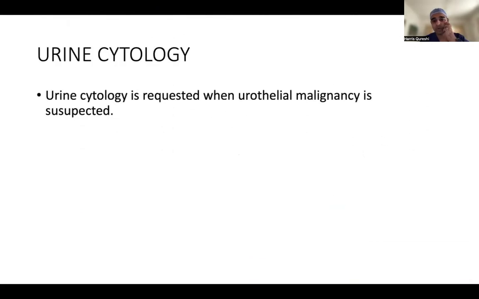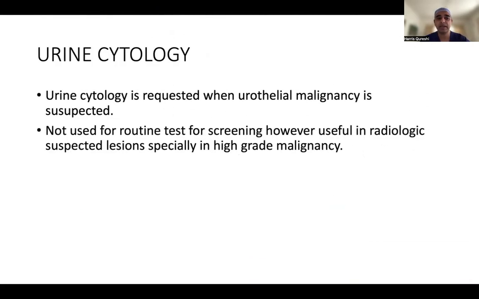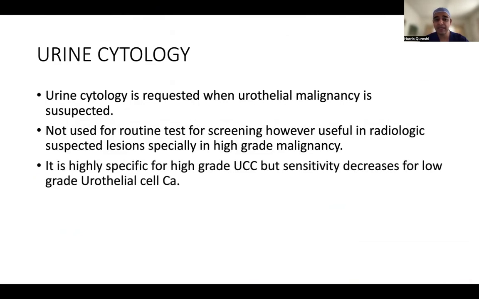Urine for cytology is requested when urothelial malignancy is suspected. However, radiological investigations have become so much better that now this cytology is not that much indicated, but you need to know about it. We'll be talking about it in detail when we're talking about malignancy. It is highly specific for high-grade urothelial carcinomas of the bladder and upper tract, and sensitivity decreases for low-grade urothelial carcinoma. The main question is, if this comes negative, can there be a tumor? Yes, there can be a tumor, and if it is a low-grade tumor, that can be missed on it.